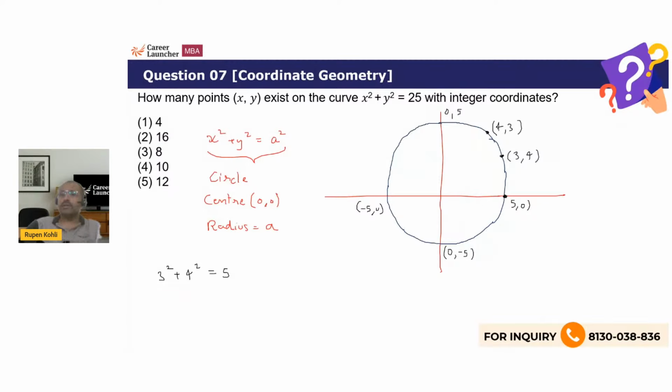This is the first quadrant, so we can also go to the second, third, fourth. So we'll get likewise points like minus 4 comma 3, and again on the same level, minus 3 comma 4 in the second quadrant, and again go in the third quadrant. So this minus 4 comma 3 comes over here, and this will be here minus 4 comma minus 3, and over here minus 3 comma 4, so this will be minus 3.